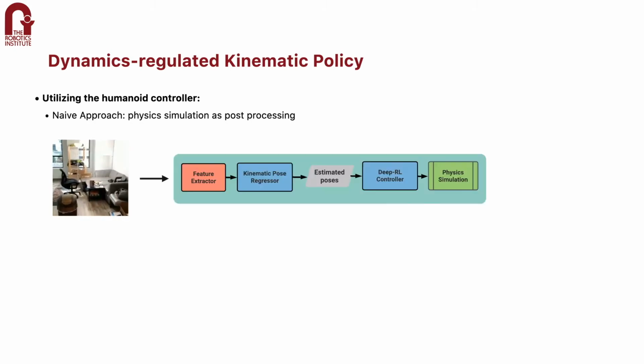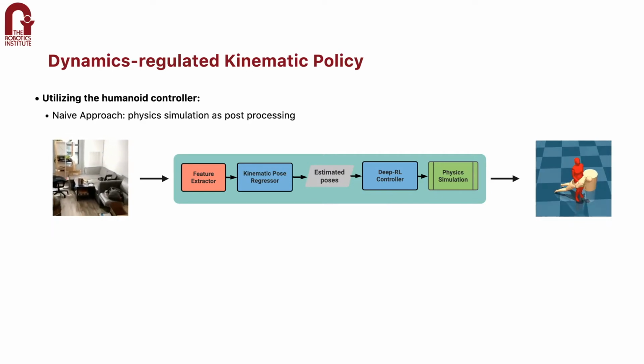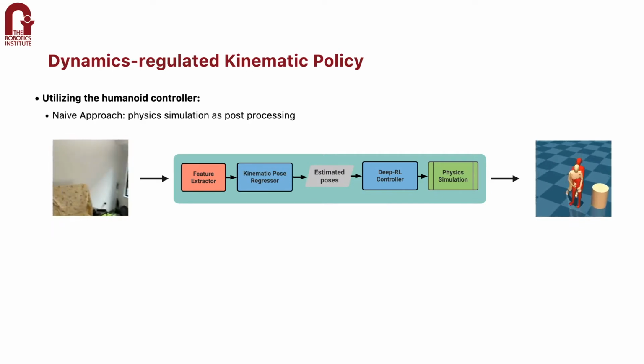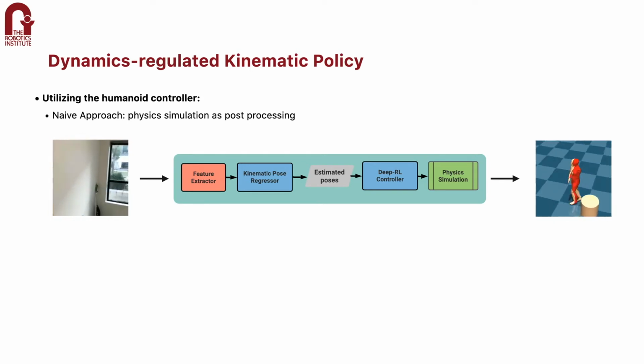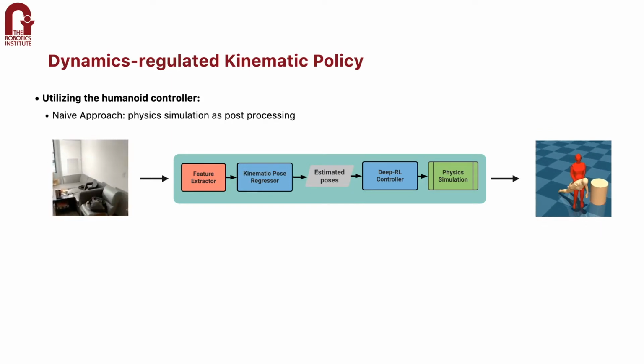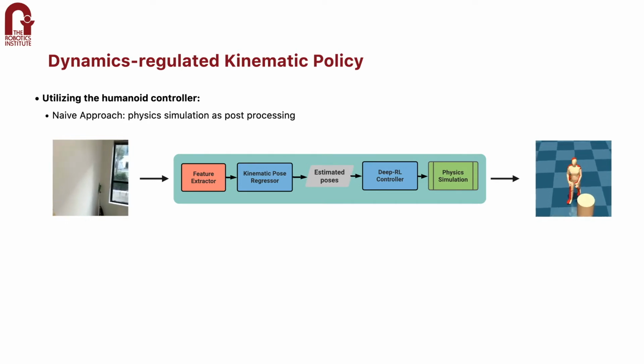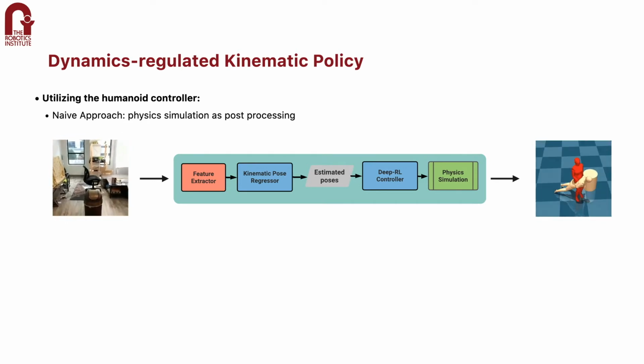Now that we have this controller, a naive way of using it is as post-processing. First, we estimate the kinematic pose, and then we use this controller to mimic the estimated motion. The problem with this approach is that the kinematic pose estimator can still produce artifacts such as floating or foot skating, and attaching a physics-based controller and hoping that it will fix everything is not realistic. Our humanoid controller will try to correct these problems, but it becomes increasingly difficult if the regressor comes up with some challenging or extreme poses.